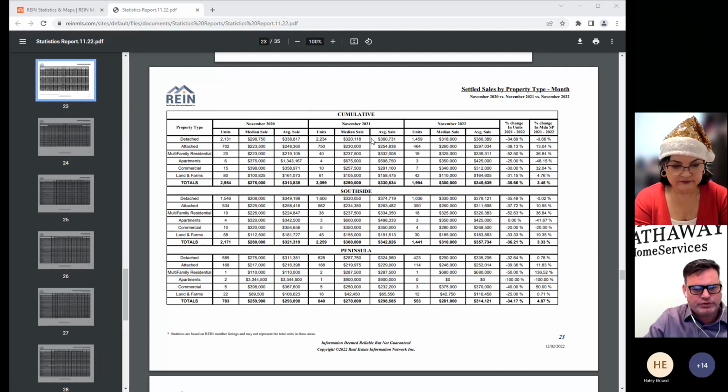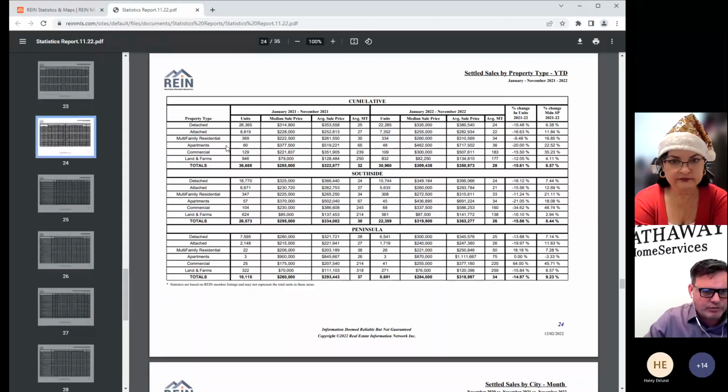And then we go into the 2021 and 2022. Then it gives us our year over year, 2021 over 2022. So you can see where those decreases are occurring. It's got it broken down then into the south side and the peninsula. It goes one step further. It will go then cumulative for the year to date on this with those same numbers.